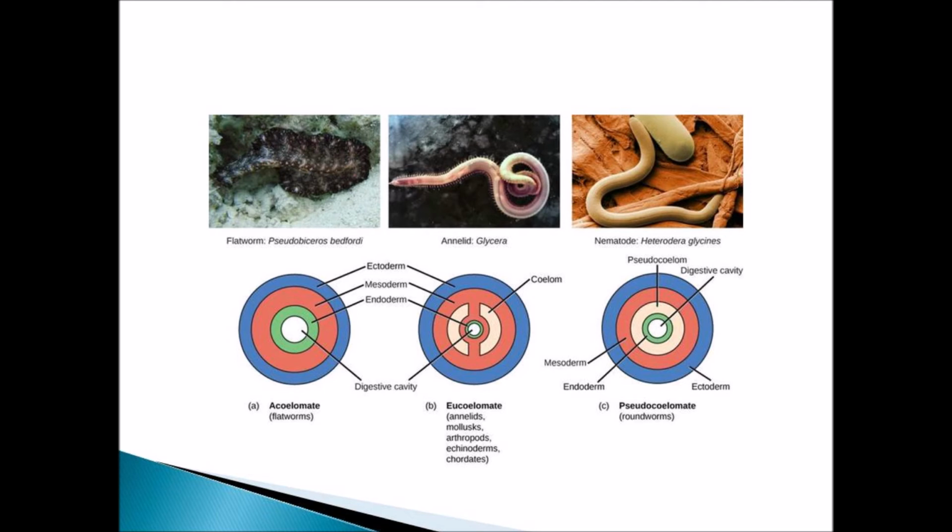You can find the difference between the presence of coelom, the absence of coelom, and a false coelom. Based on the presence of coeloms, it has been divided into three types.